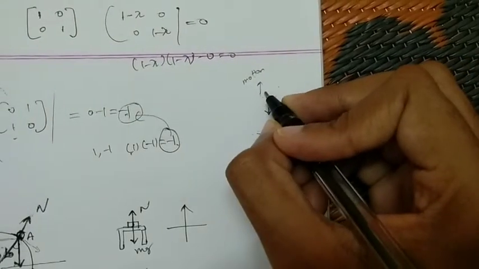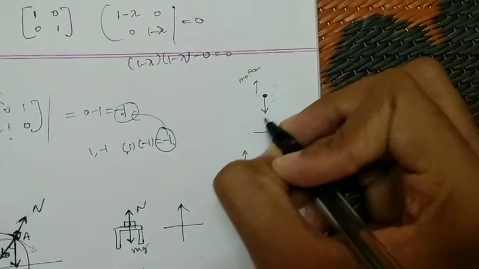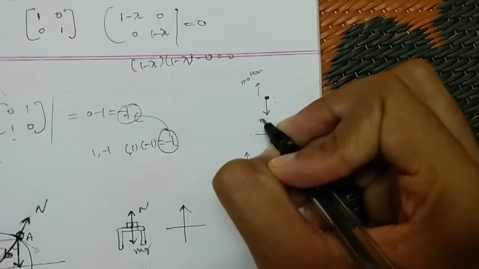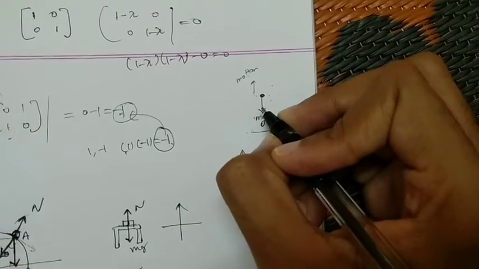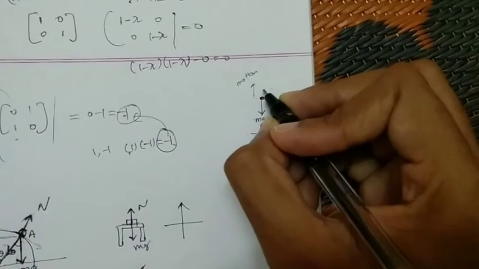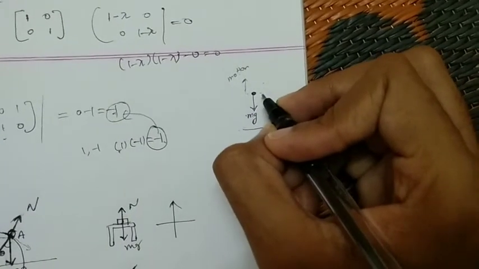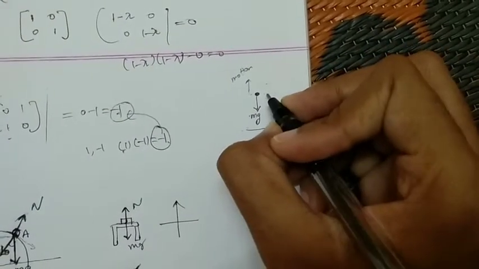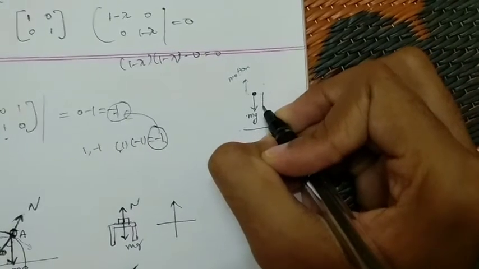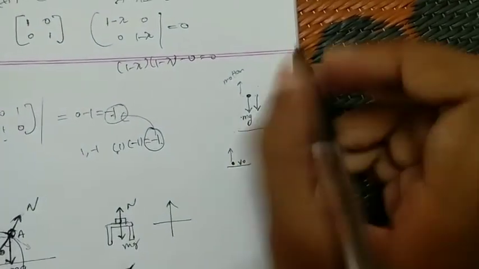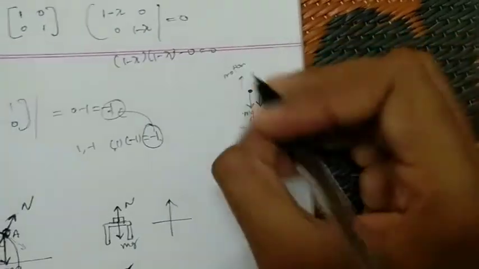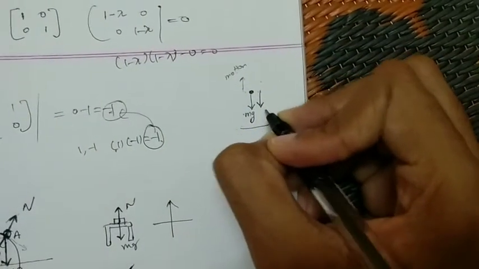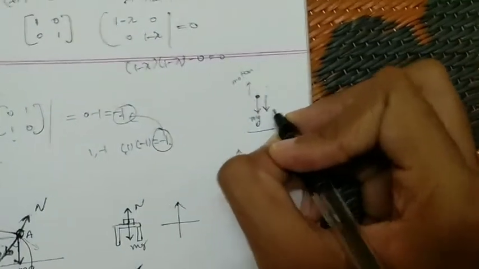As the motion is upward, gravitational force, that is mg, acts downwards, and the opposition from the suspension would also be downwards. As these suspensions are opposing the motion of this particle, they would apply a force, and it is given in the question as mkv.